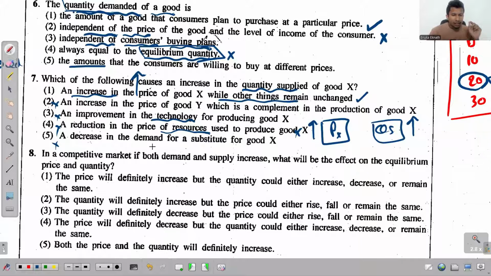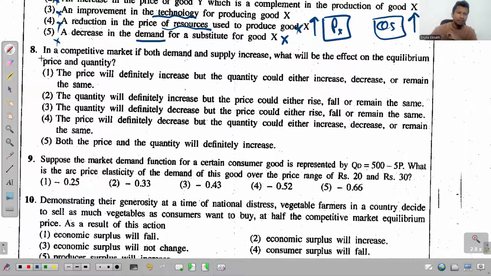Fifth one, a decrease in the demand for a substitute for good X. Okay, so demand and supply are independent forces. If it's a market economy, they are independent forces. Then there's no connection between demand and the supply or the quantity supplied. So you can simply ignore this fifth one as well. Right, now look at this eighth one. It says in a competitive market, if both demand and supply increase, what will be the effect on the equilibrium price and quantity? I think this is the third, if not the fourth time that we discuss this exact same question.